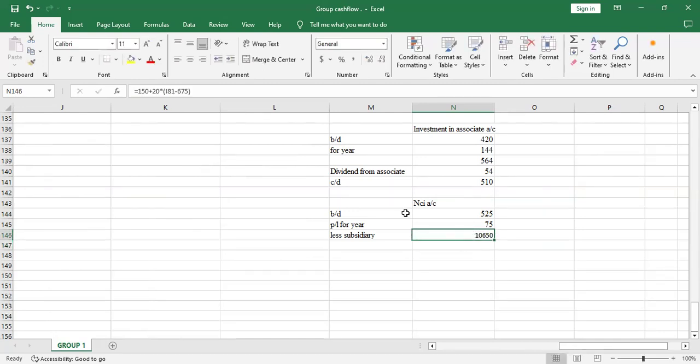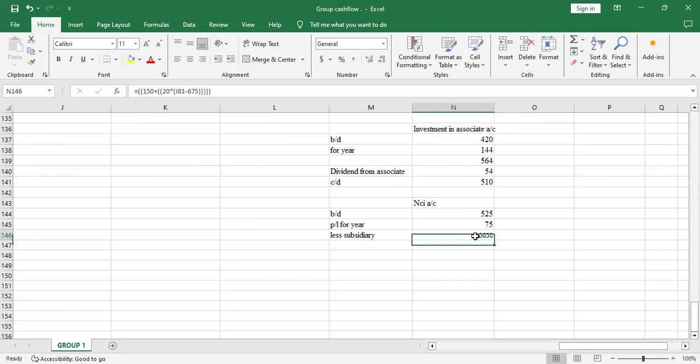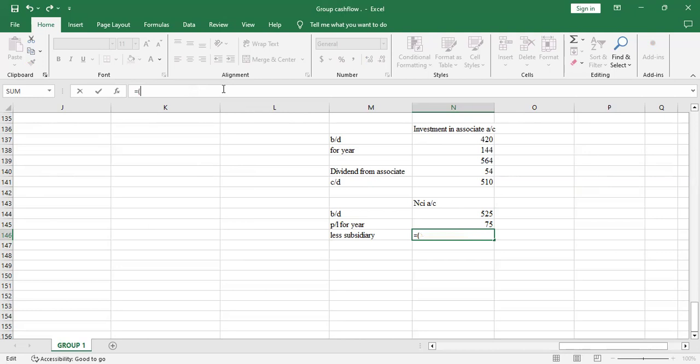Sorry, I think there's a mix-up. Let me close the bracket for this. Still not yet. I don't know why it's not giving me the values, because that's a big number.